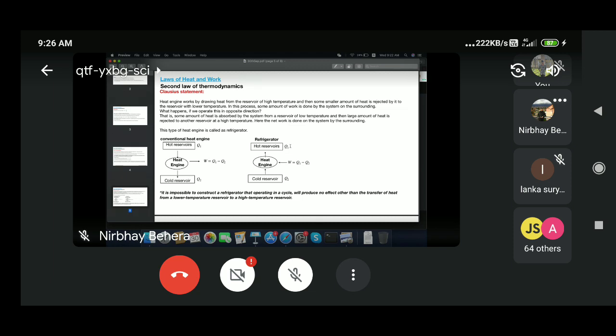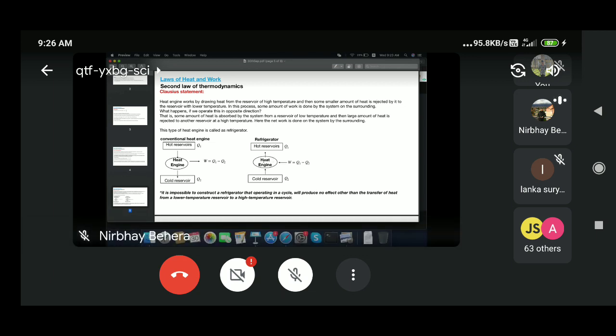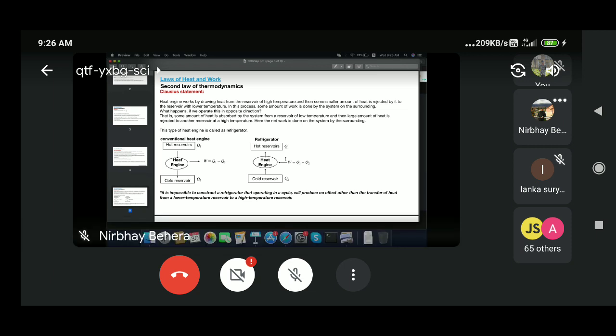Can it be done? Is the reverse way also possible? The observation is that yes, you can do it, but you have to do work on the system by the surroundings. Then you can work in a reverse way, and that will be a refrigerator.